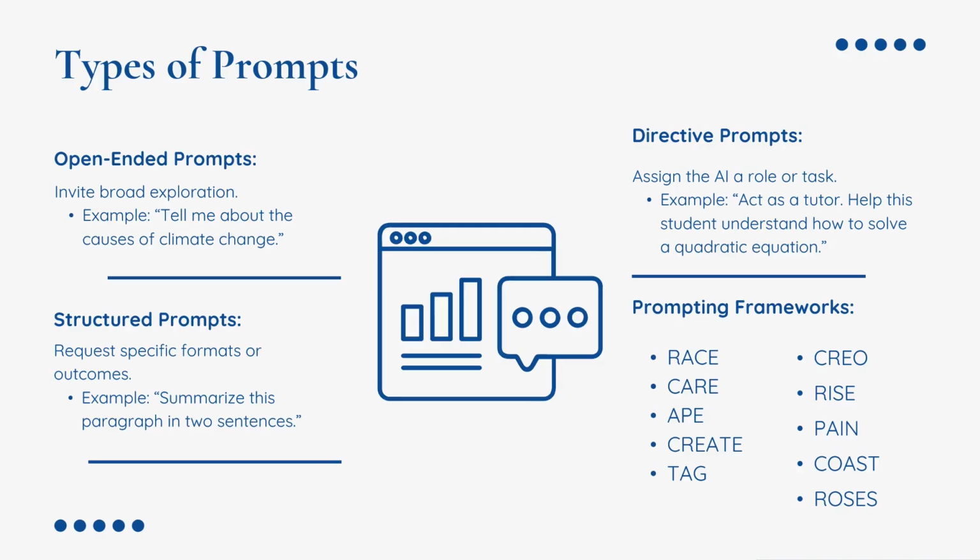You might be wondering, how can I make this easier to remember or teach to others? There are prompting frameworks. Think of them as templates or acronyms to help structure your thinking. Some examples are RACE, which is role, action, context, explain; CARE, which is context, action, result, and example; APE, which is action, purpose, and execution; and CREATE, which is character, request, example, adjustment, types, and extra. You might want to use these when designing AI prompts for tutoring, writing support, or lesson plans. These frameworks are optional tools, but they're especially helpful if you're training others to prompt or want consistency across your team.